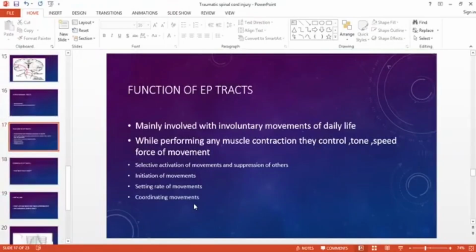So these are the functions of the extrapyramidal tract. There's a list of it if you wish to view that, but I think it's all about memorization, so I did not mention that list here.